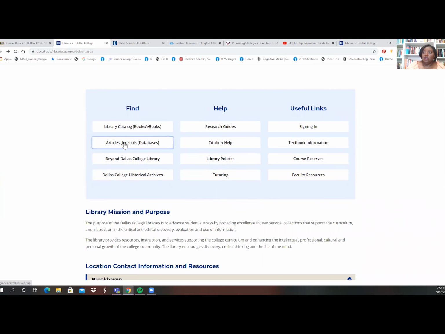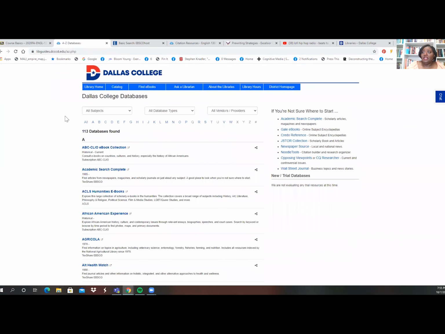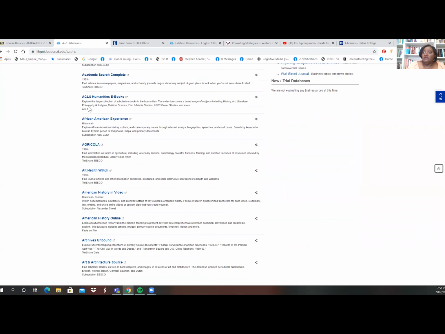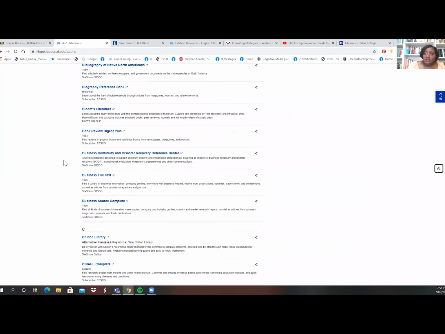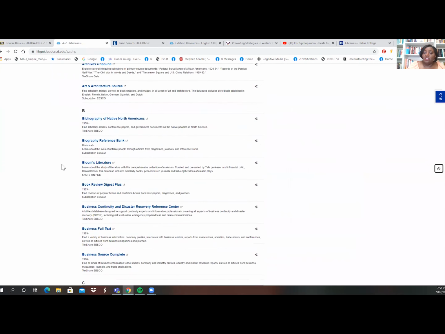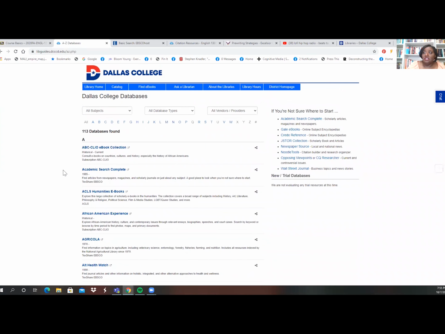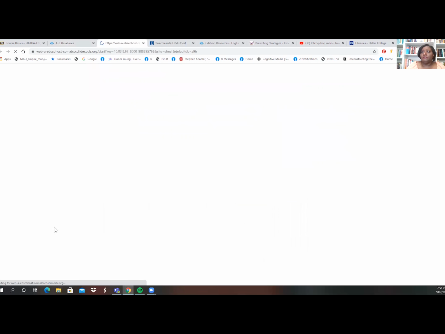First, I'm going to click on articles, journals, databases, because that's where we're finding all of our research for our paper. So I click on that, and here you can see all of the different databases, and each database is just a large collection of resources. That's what every database is, and they're divided up by topic. But we're just going to go to the general one. There's some other general ones over here if you like. But first, I'm just going to go to Academic Search Complete.